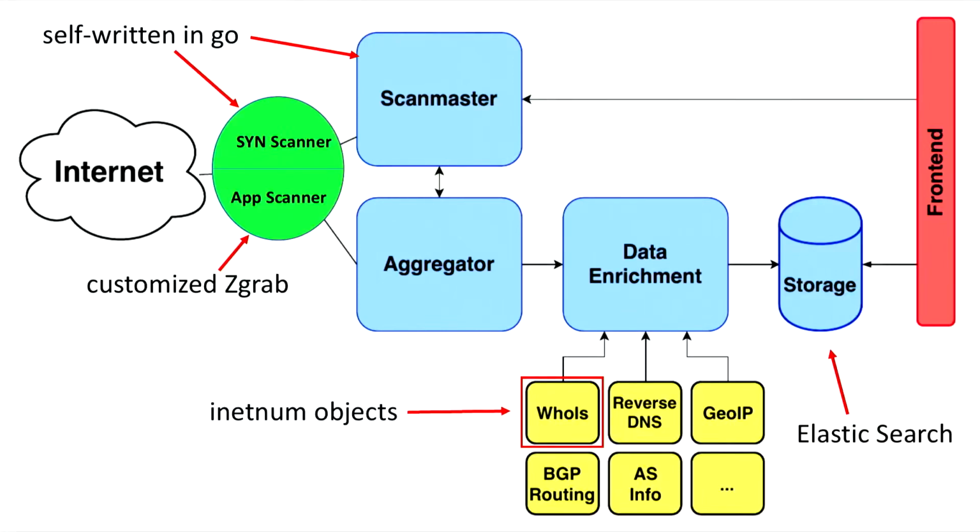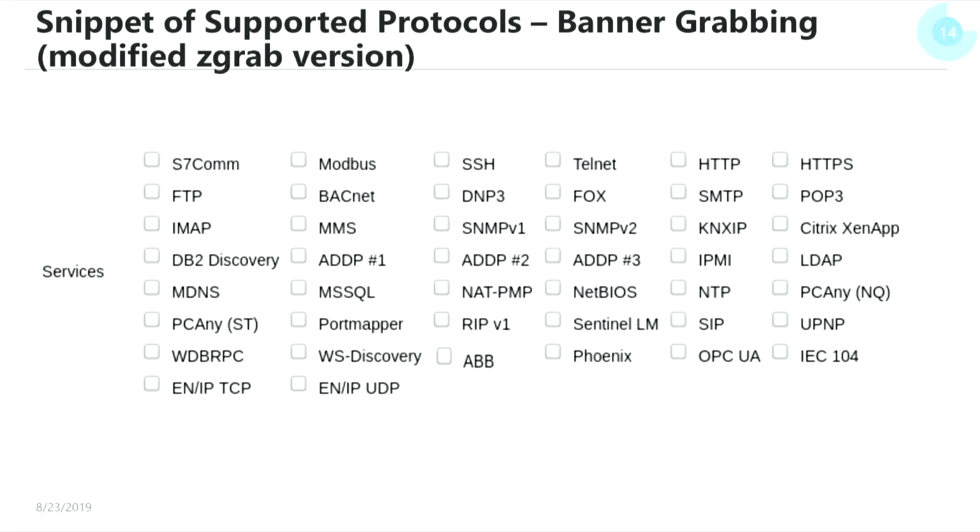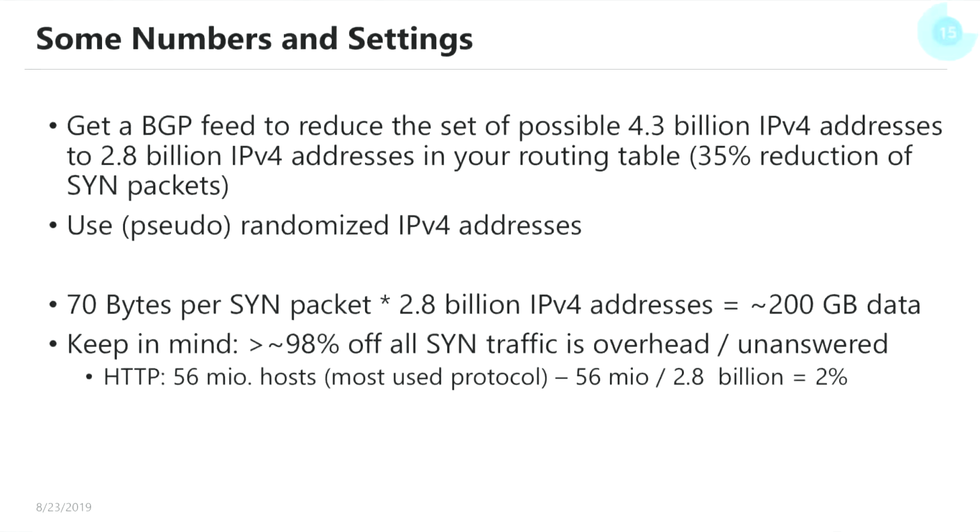As storage solution, we have chosen Elasticsearch because it's one of the best databases I have ever seen. Recently, since the new version 7.3, it's very good. And here you can see the protocols we currently support. We are concentrating very strongly on industrial protocols, but we also support the normal protocols. Most of the protocols are from zgrab itself, but we have also some special protocols like the Phoenix protocol and some others.